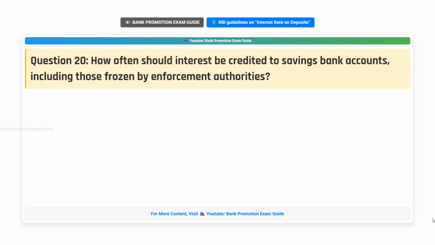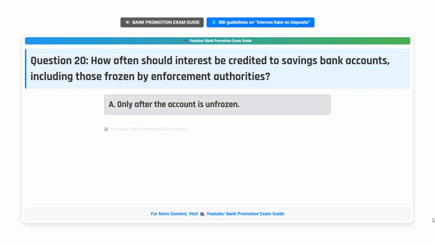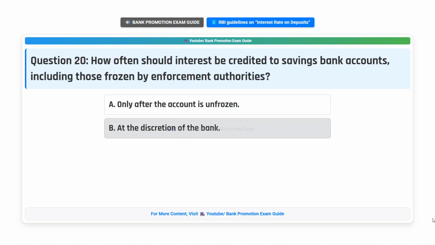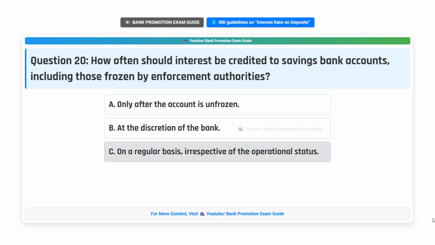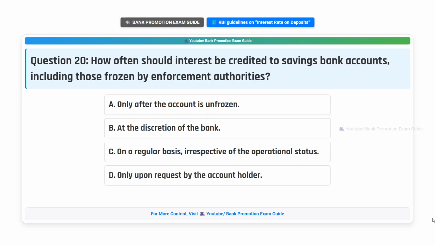Question 20. How often should interest be credited to savings bank accounts, including those frozen by enforcement authorities? Option A. Only after the account is unfrozen. Option B. At the discretion of the bank. Option C. On a regular basis, irrespective of the operational status. Option D. Only upon request by the account holder. Think the answer.